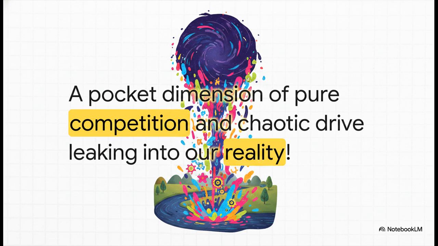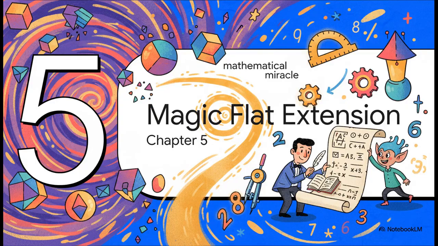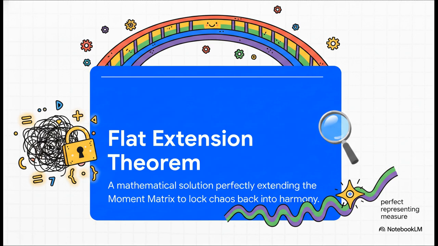Because this simulated reality didn't obey the neat, optimized laws of physics, it obeyed the laws of narrative and relentless drive. And the pure, unchecked chaos of this pocket dimension threatened to completely shatter the delicate mathematical reality of our cubic river. Chapter 5. The Magic Flat Extension. To stop the realm from fracturing into total chaos and being consumed by this raw competitive energy, our heroes needed a true mathematical miracle. They needed to perfectly solve the moment problem once and for all.